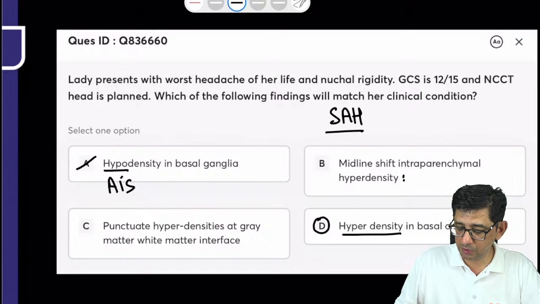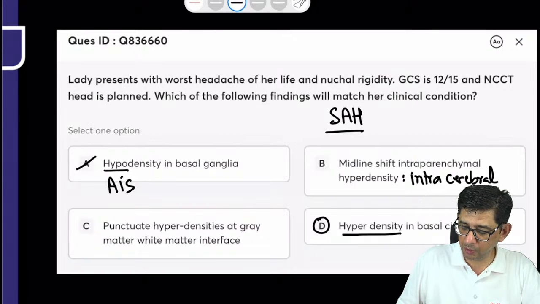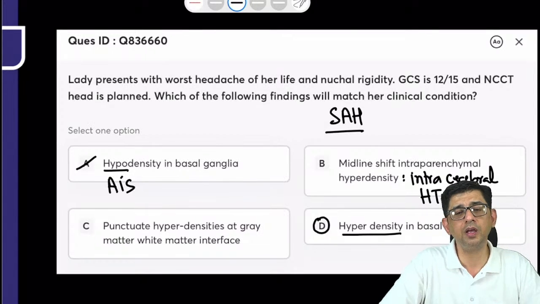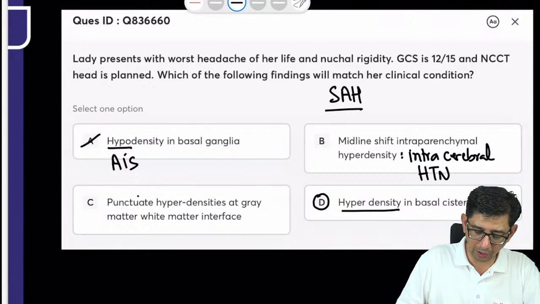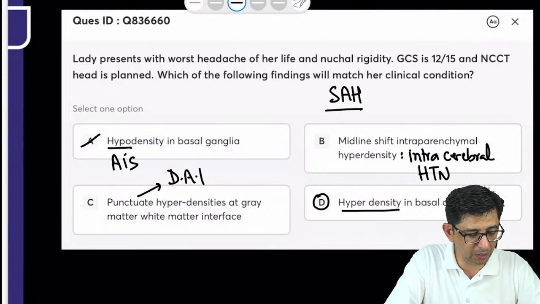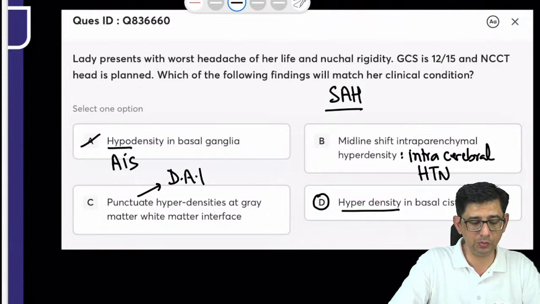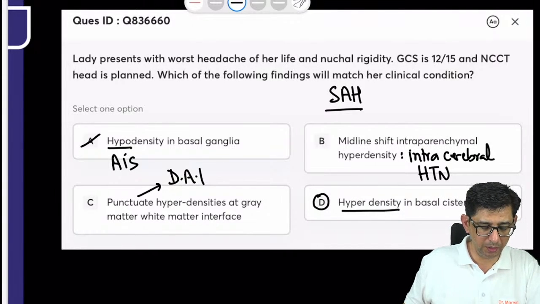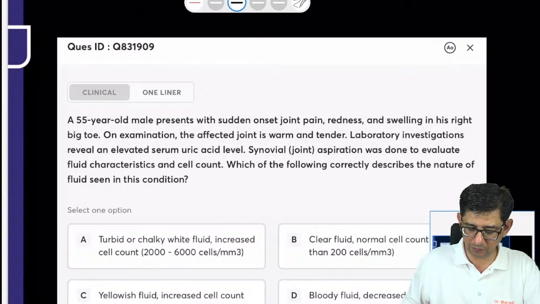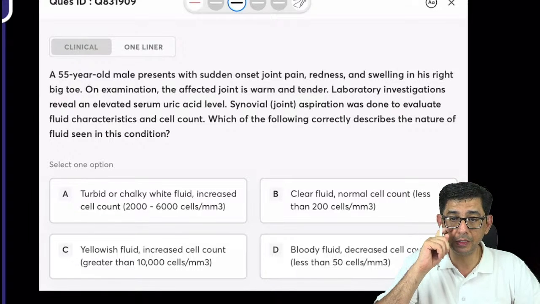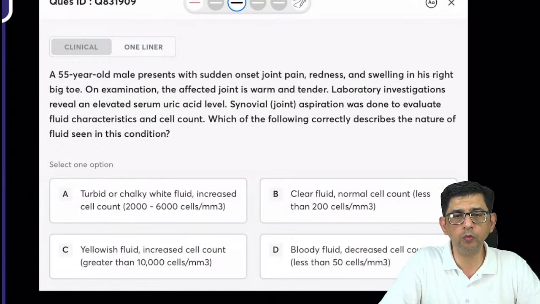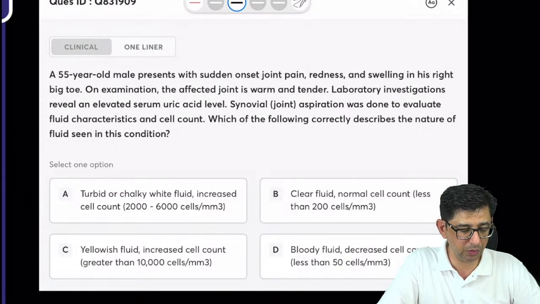So option B is intraparenchymal. This would be seen with intracerebral hemorrhage. Intracerebral hemorrhage can occur due to warfarin toxicity. It can be seen due to trauma, drug abuse, and punctate hyperdensities at the gray matter white matter interface are seen in acute diffuse axonal injury, DAI. Ankit, you got it spot on. The answer to this one is option D. And yes, we use the Hunt and Hess scale for evaluation of these patients. Blood in the Sylvian fissure is an early manifestation, but subsequently that blood due to gravity would move down to the basal cisterns where the star of death would come up.